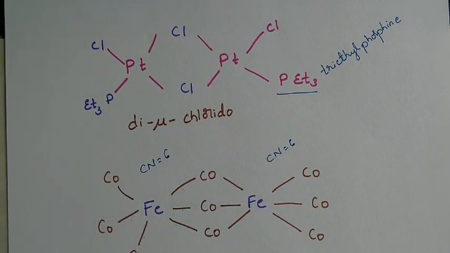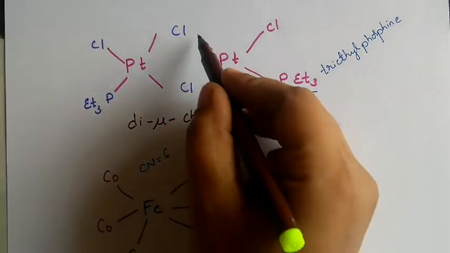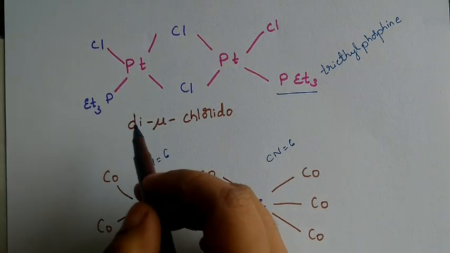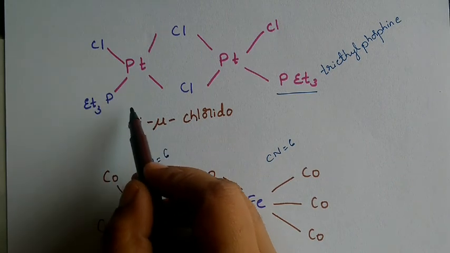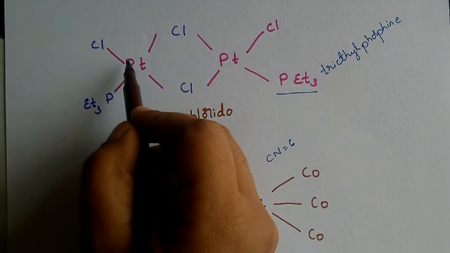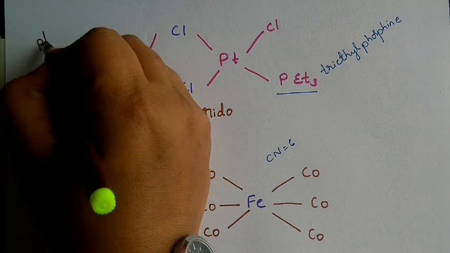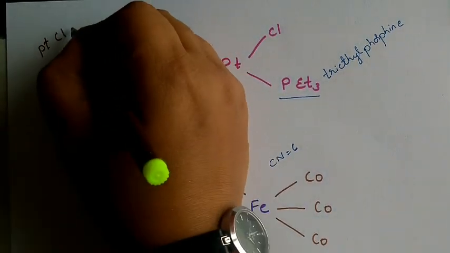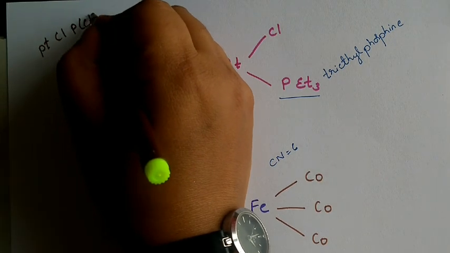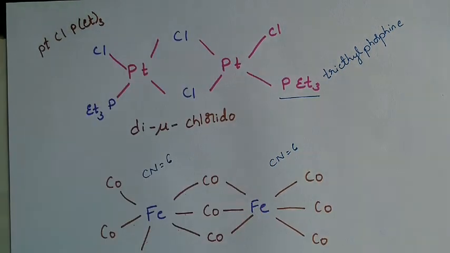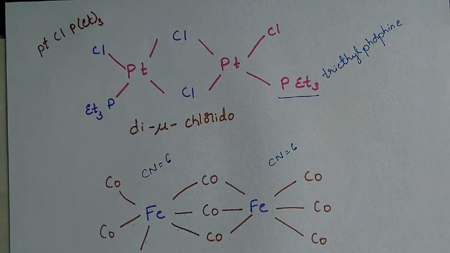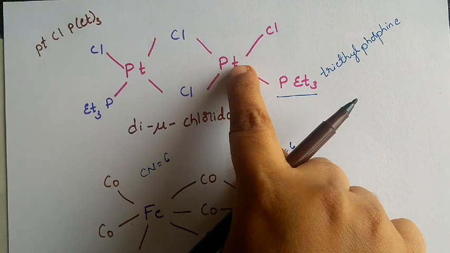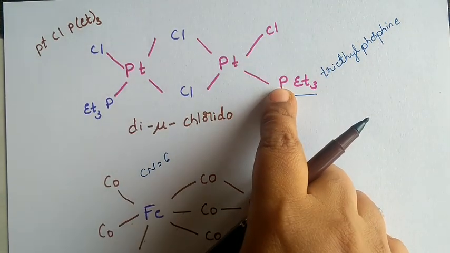Chlorido. Next, we need to name the complex part now. We have named the bridge part. Now we need to name the complex part. What does the complex part consist of? The complex part is platinum, then chlorine, and then triethyl phosphine. If you check here, this side also we have the same platinum, chlorine, and triethyl phosphine.